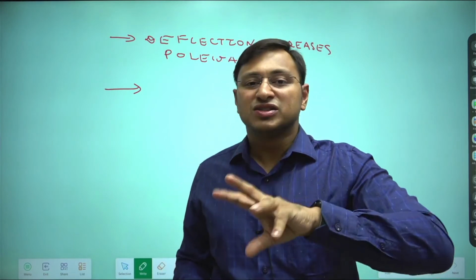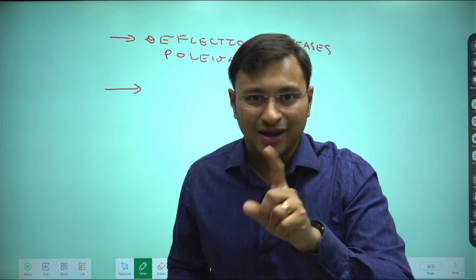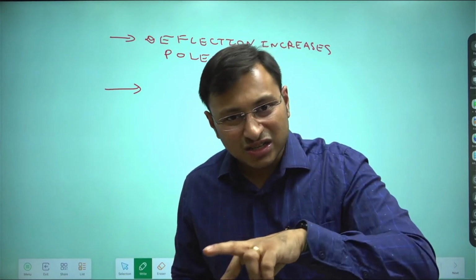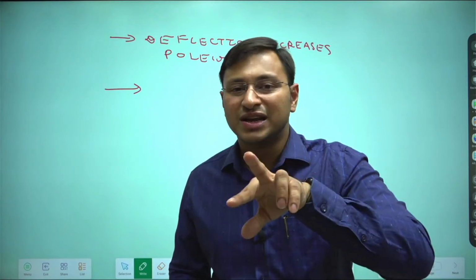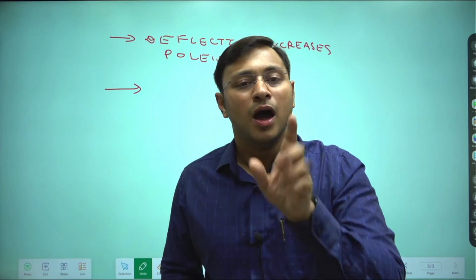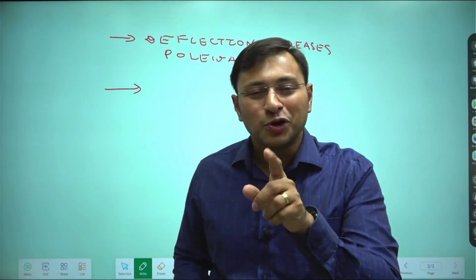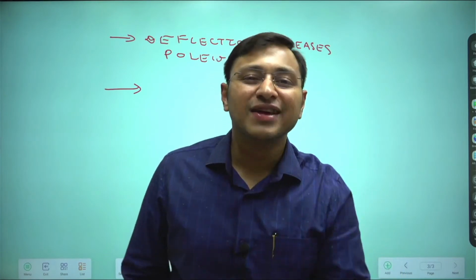So it does not mean that velocity and Coriolis force are not related. I'm again reiterating. What is the relation between velocity and Coriolis force? It has got nothing to do with the magnitude of velocity. But the more the magnitude of velocity, the more is the Coriolis force deflection.